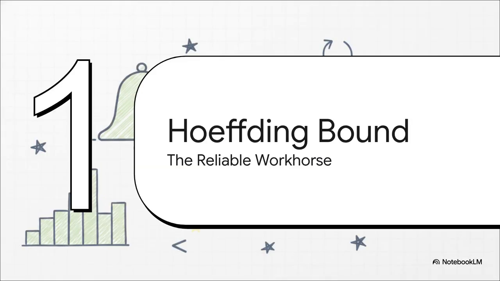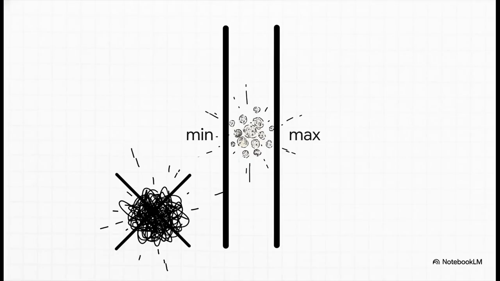All right, let's look at our first specific tool. Section 2, Hoeffding, the reliable workhorse. Hoeffding's inequality is almost always the first tool you're going to pull out of your probabilistic tool belt, mostly because it's incredibly robust. The key assumption here is just beautifully simple. Your independent random variables only need to be strictly bounded within a specific interval, a to b.